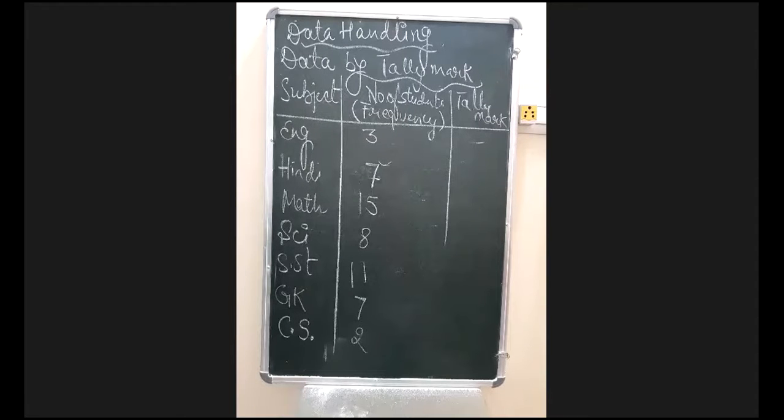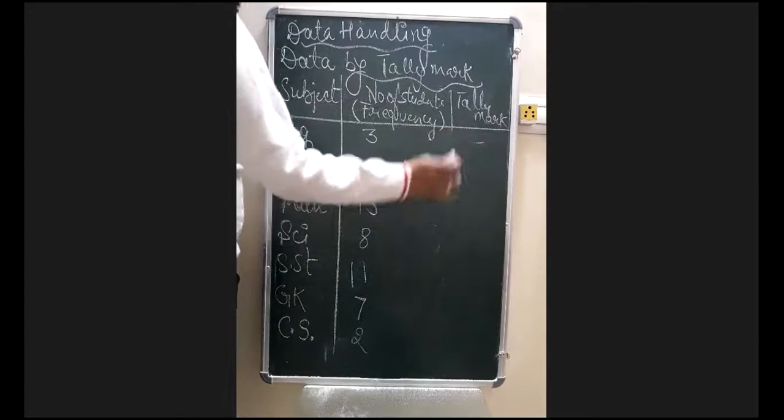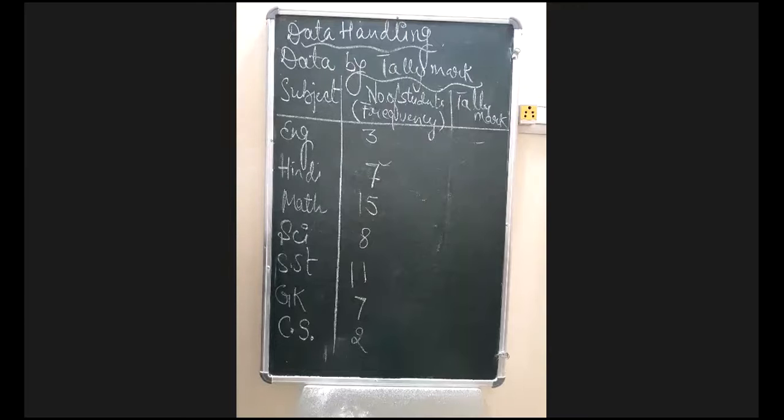Now, as per your interest, I have made this table. As per your interest only, I have made this table, and you can see on this table various kinds of subjects are written, and as per the students' interest, whichever subject is taken as the favorite subject is mentioned here one by one. What is the next one? That is tally marks. So now you have to represent this frequency which is written here on another side of the column, that is tally marks. So we will represent this same data in the form of tally representation.